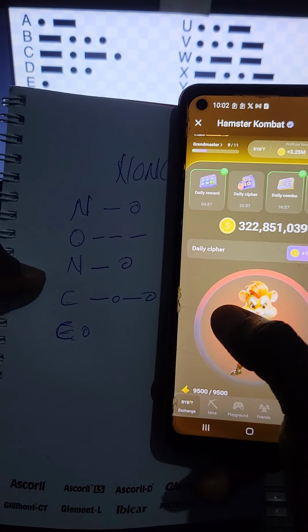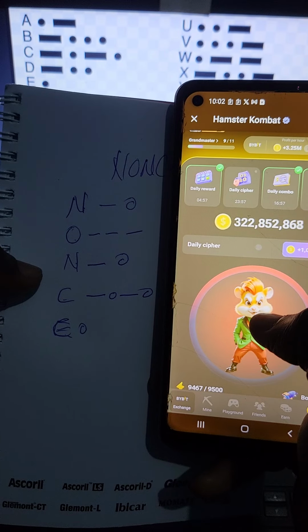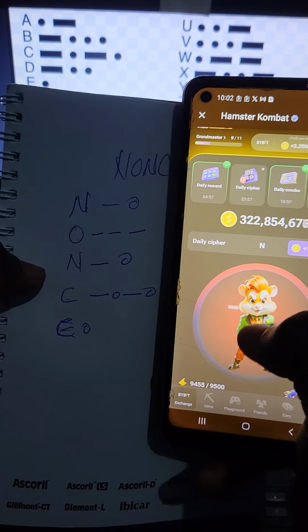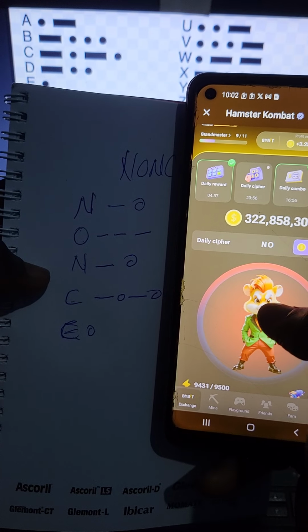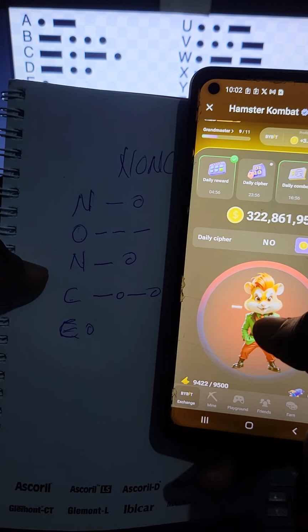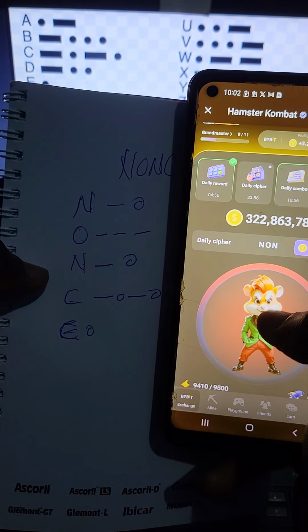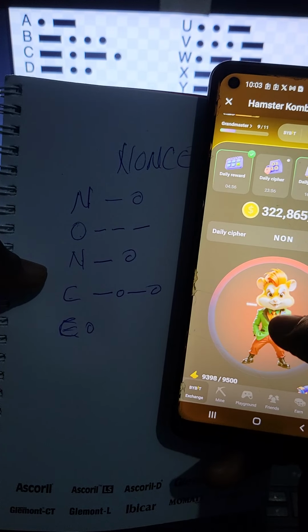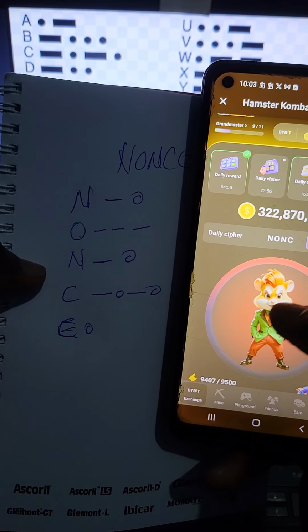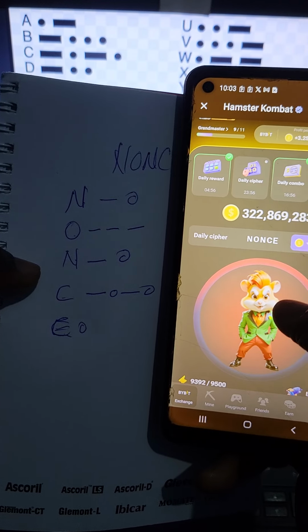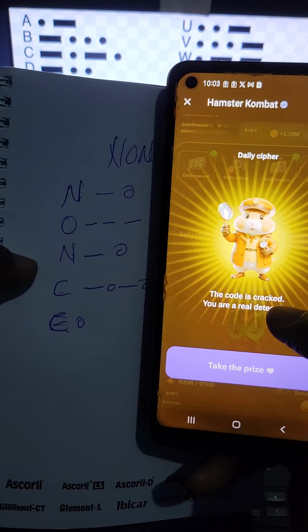We start with N, long press tap. Then O, long press 3 times. Then N again, long press tap. Then C, long press tap. Then E, a single tap, and the word is NONCE.